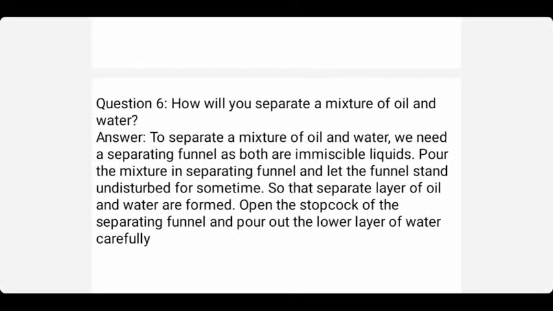So we have to add both these liquids into separating funnel, and definitely they will form two layers, right? And the top layer will be oil and the bottom layer will be water. So if you open the stopcock, the bottom layer, that is water, will come down and the top layer remains